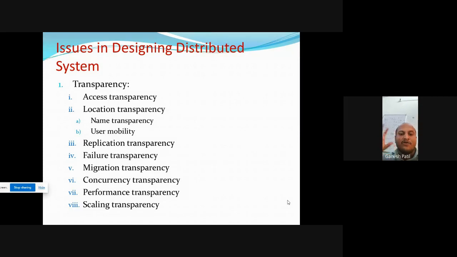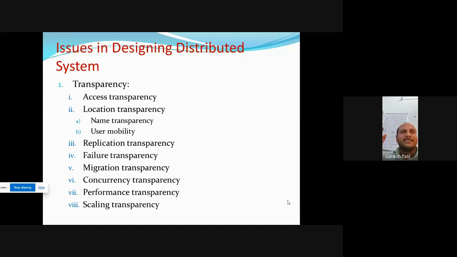for example, at the time of designing our college network, or any single lab, or, for example, a particular person is the owner of a company. He wants to design 100 machines in the company, which has 4 or 5 rooms. Then what issues will come in front of us at the time of designing? These are the issues.